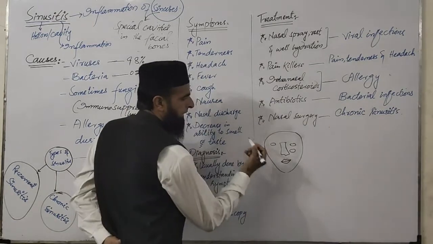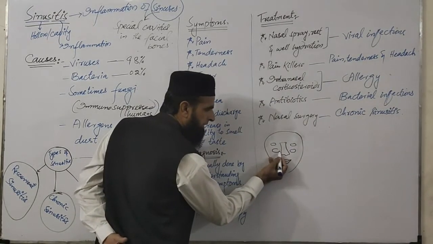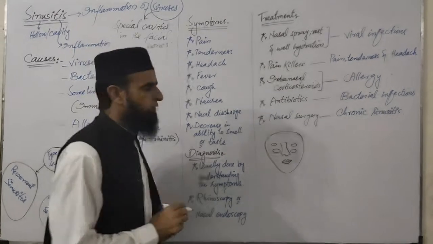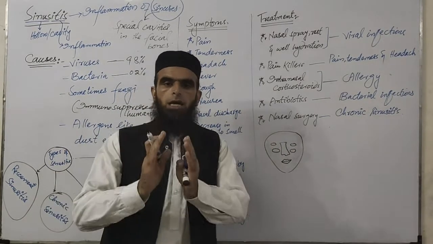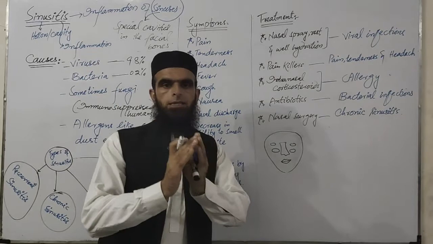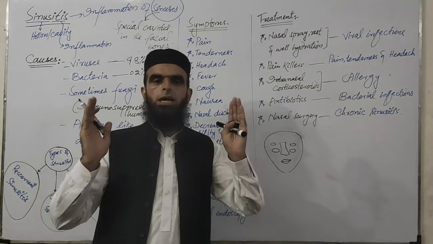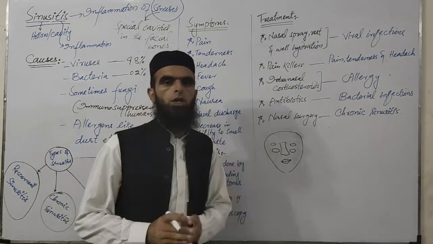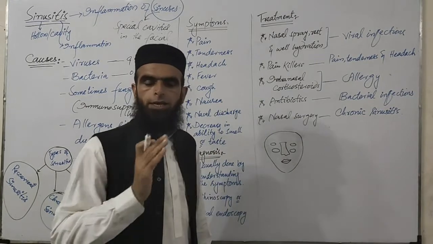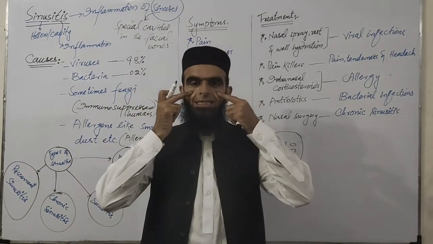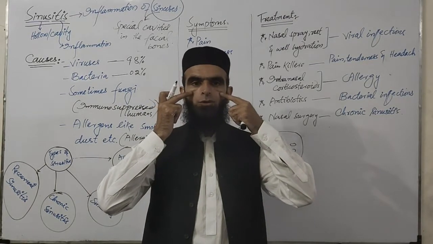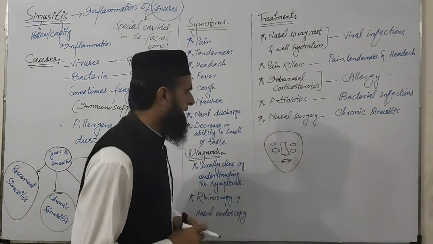I want to show these cavities with blue color. This is one of the pairs. There are pairs of sinuses or cavities on either side of the head or face, so the sinuses are in pair forms. There is a pair of sinuses in the cheekbones, or you can say in the zygomatic bones.